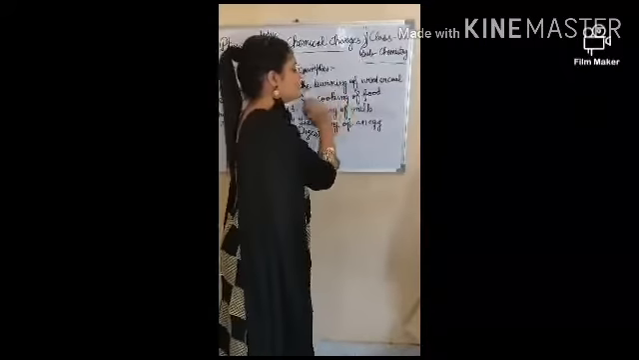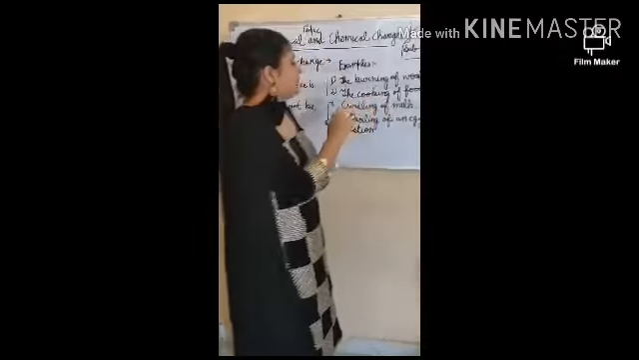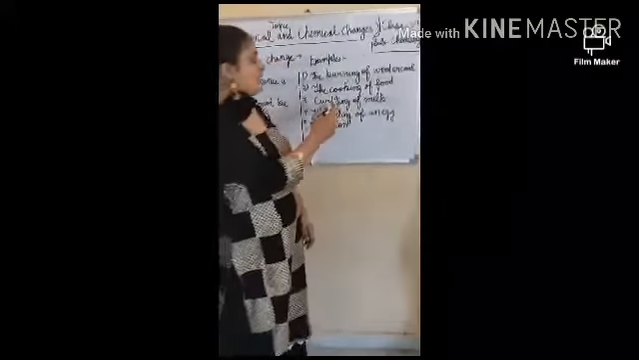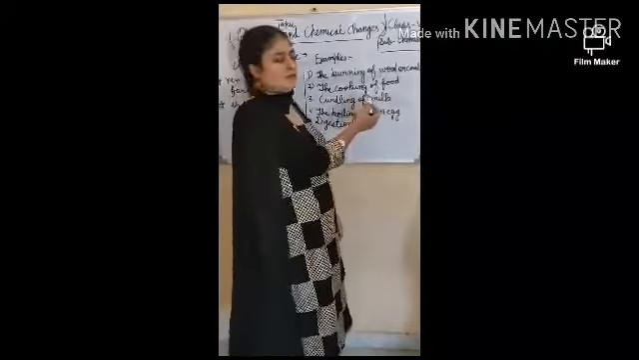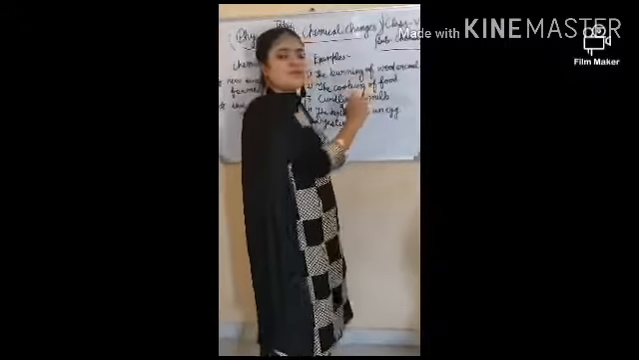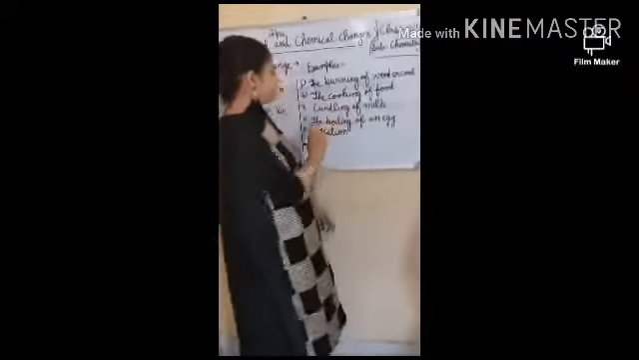Second is the cooking of food. When we make food from vegetables, the new product that is formed is totally different from the vegetables, and we cannot get the vegetables back from the vegetable curry or any other food item. So this change is also irreversible, and that's why it is also a chemical change.